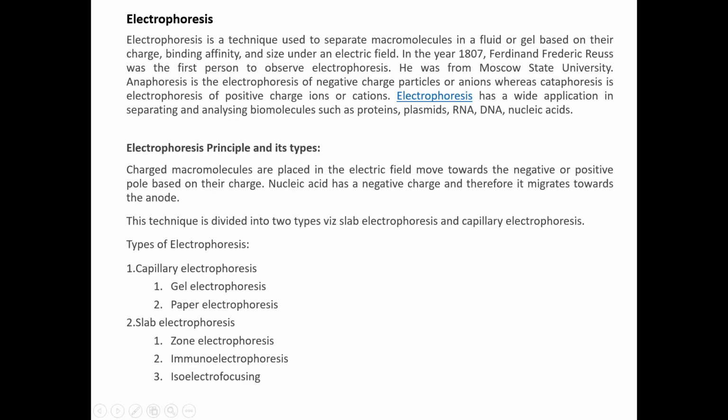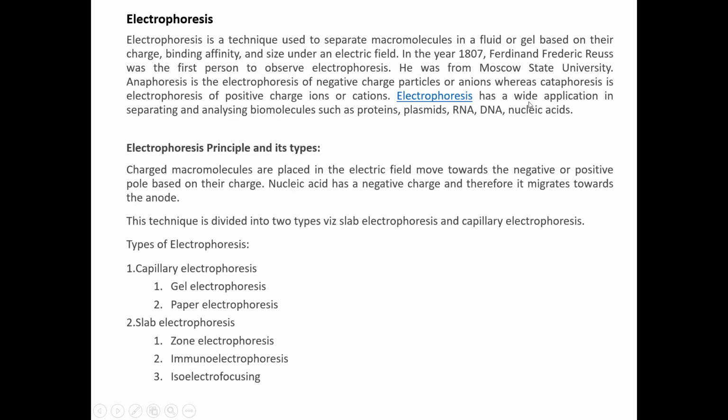So electrophoresis. Basically, electrophoresis is a technique that is used to separate macromolecules in a fluid or a gel-based system based on their charge, binding affinity, and size under an electric field. It was first observed in the year 1807 by Ferdinand Frederick Reuss, from Moscow State University. Anaphoresis is the electrophoresis of negatively charged particles or anions, whereas cataphoresis is the electrophoresis of positively charged ions or cations.